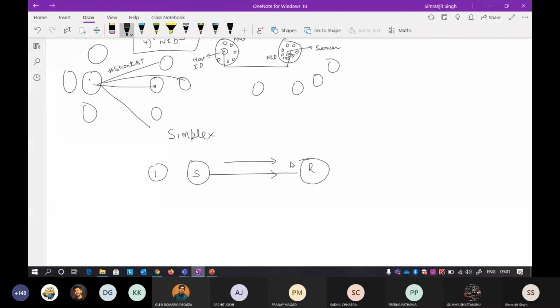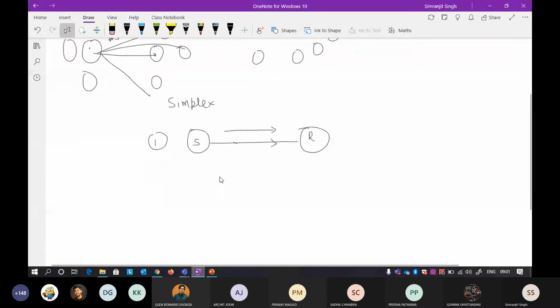Simplex is one of the simple forms of communication. It means that a sender can only send a message to a receiver, and the receiver cannot send it back. Half duplex means that the sender and receiver can both send messages, but not at the same time.